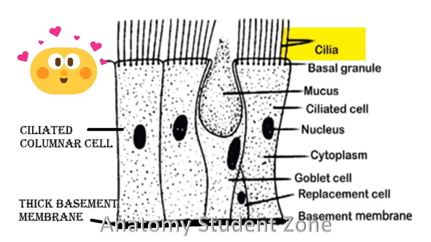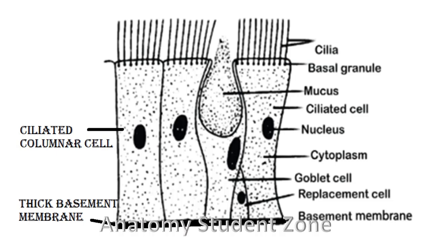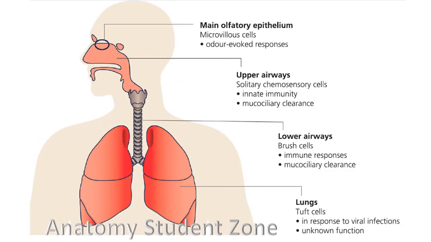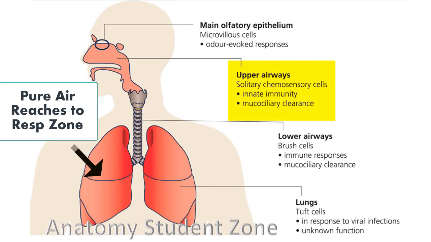Here the cilia continuously move, and this continuous ciliary movement propels the sheet of mucus towards the pharynx for elimination. In this way microorganisms are cleared from that path. In the start I also told you the air that reaches for gas exchange is pure if our cells are functioning perfectly and there is no disease process, as you have observed how these cells do this work in a perfect way.